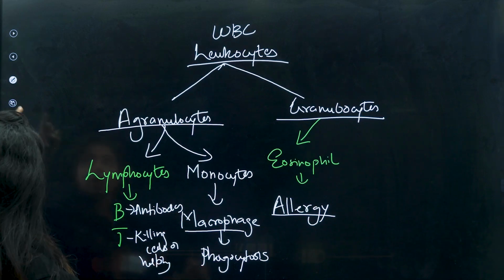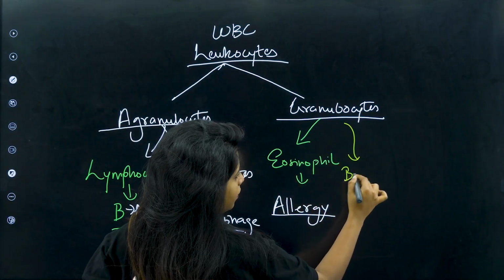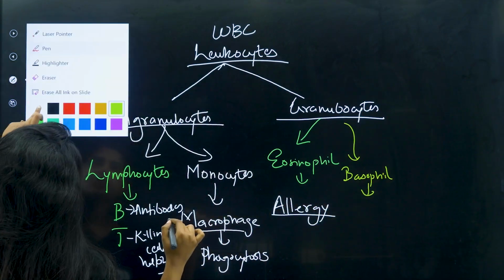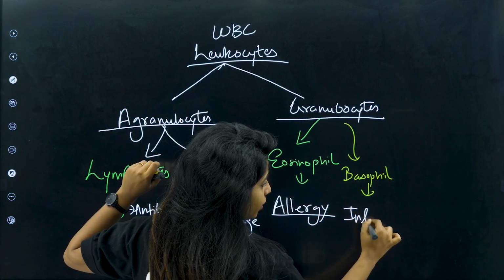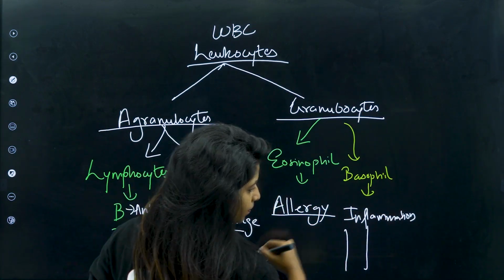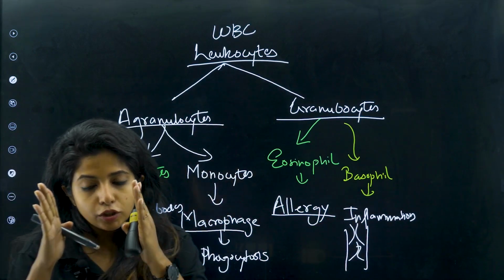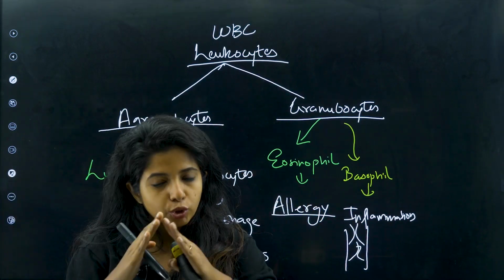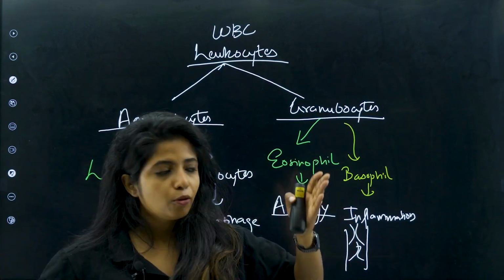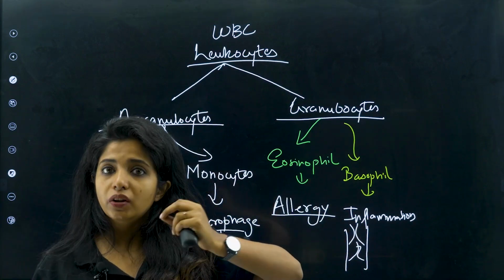Now apart from eosinophil, we have basophil, which is majorly responsible for inflammation. Why do you need inflammation, children? When we say inflammation has happened, basically you are dilating the blood vessels so that other cells can easily reach this particular point. Now you only think there is a small route and there is a big bus. Can it travel through the small route? No. If the route was bigger, then probably the buses could easily travel. Similarly, basophil is responsible for inflammation whenever needed.